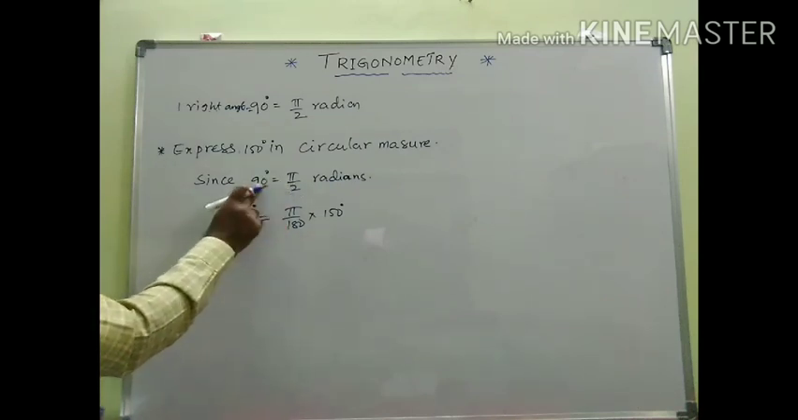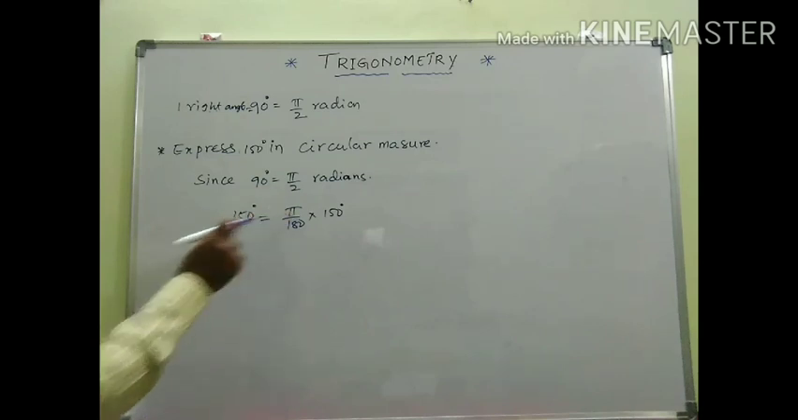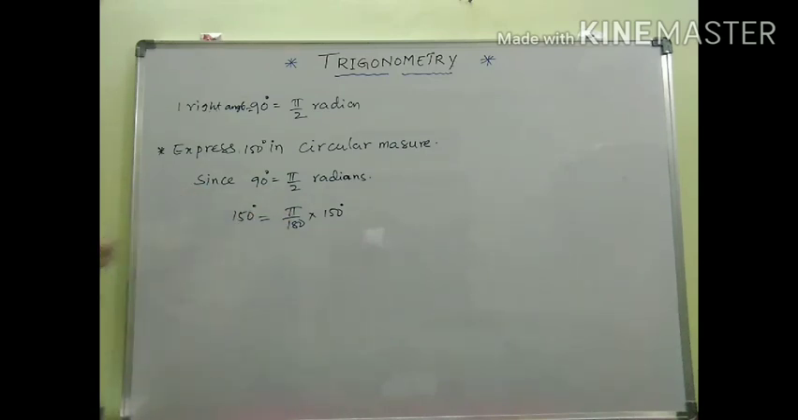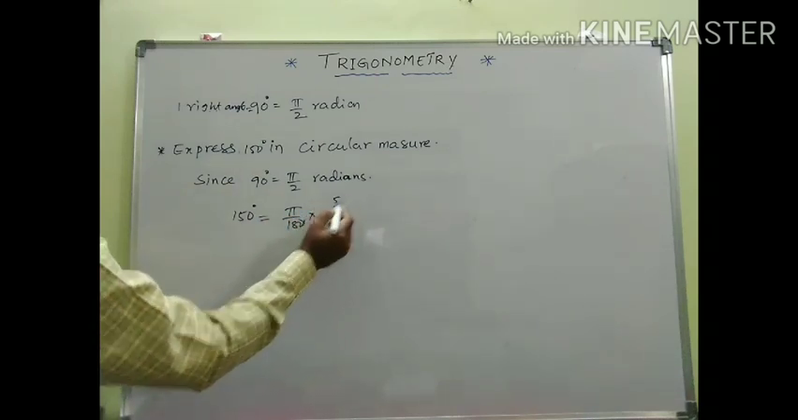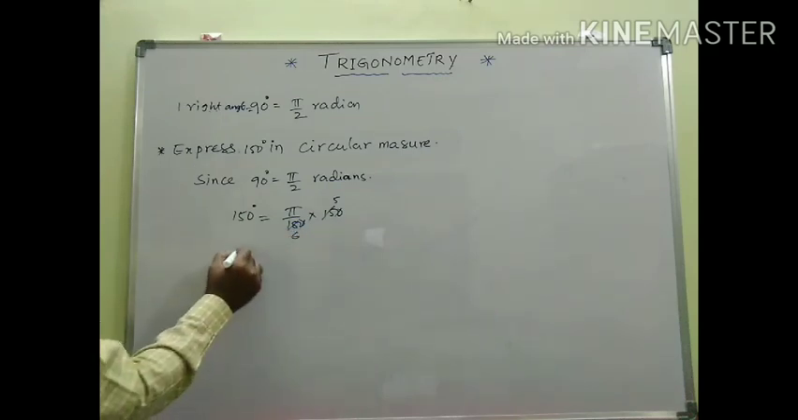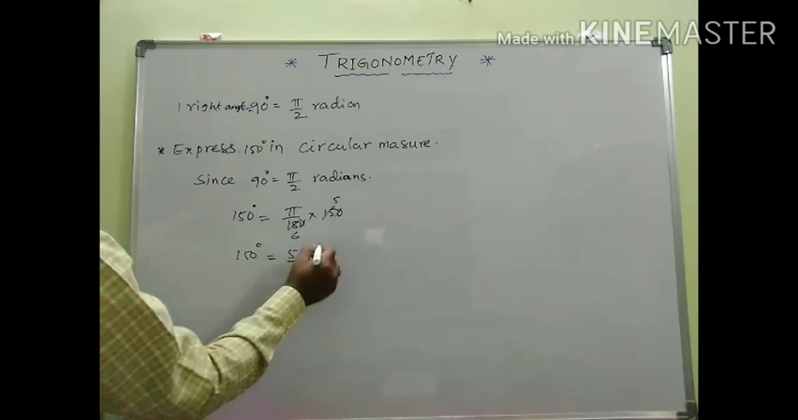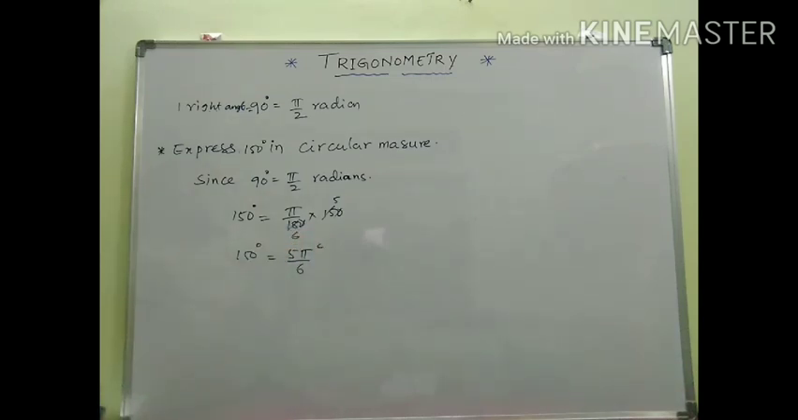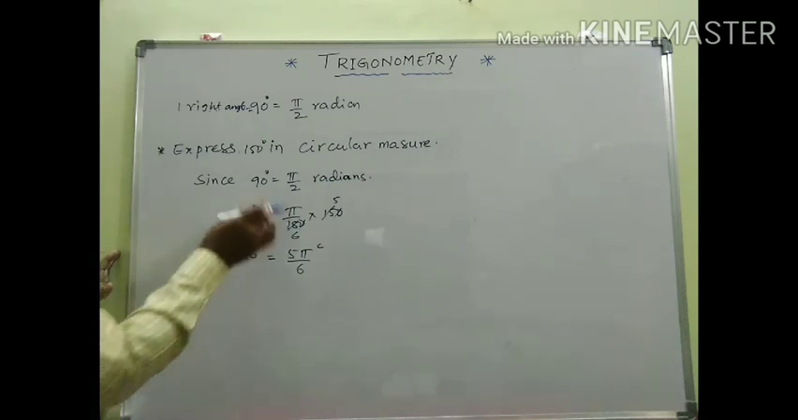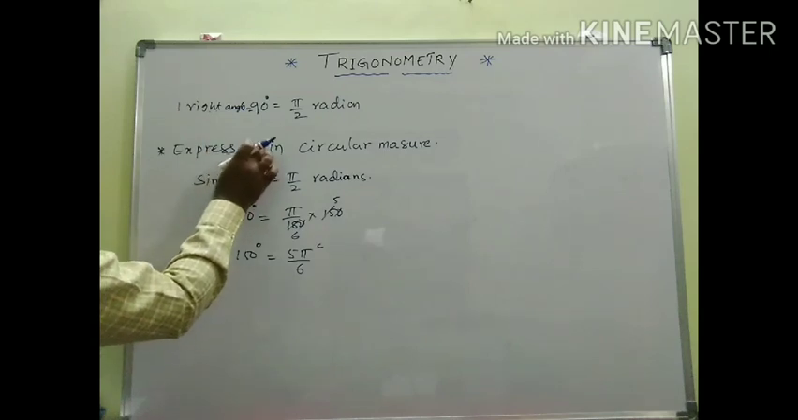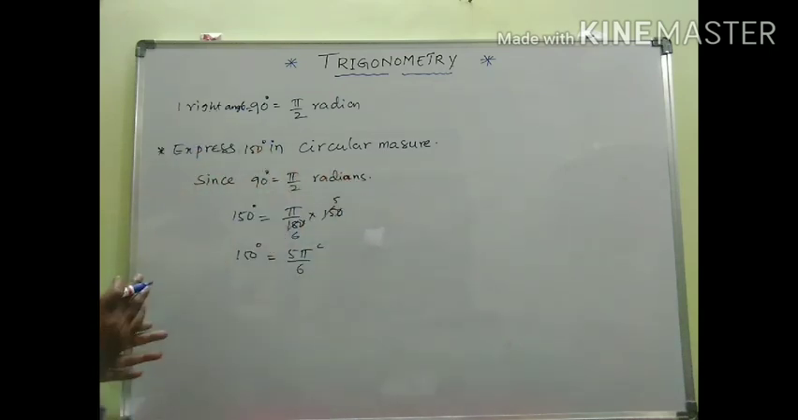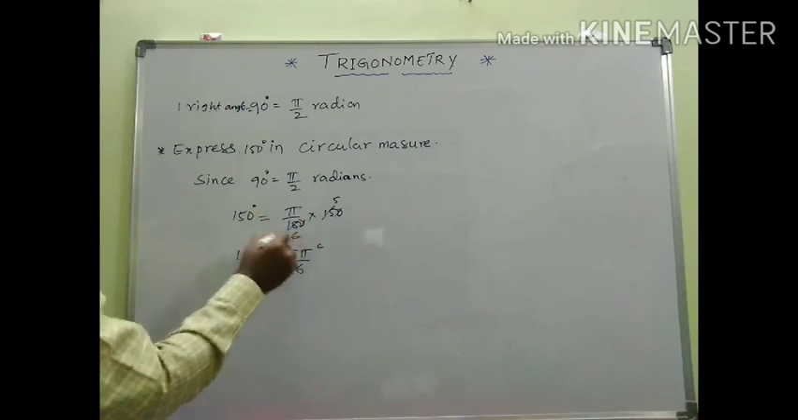Cross multiplication, pi is nothing but 180 degrees. Hence, if you want to mention this in terms of radians, you are going to get: 0 and 0 get cancelled. Now 3 here, 5 threes and 6 threes. Hence 150 degrees is nothing but 5 pi by 6 radians. Do you understand? Any angle which is in degrees, if you want to convert into radians, you just need to multiply with pi by 180.